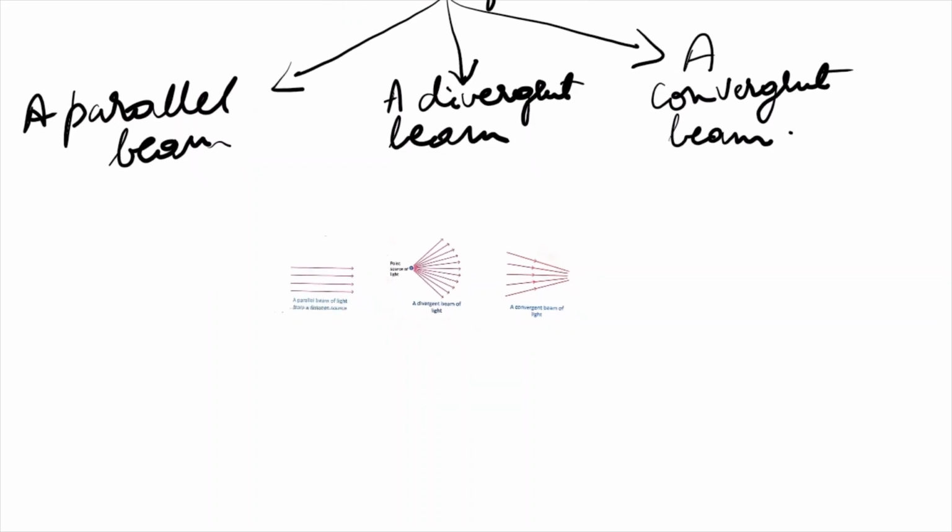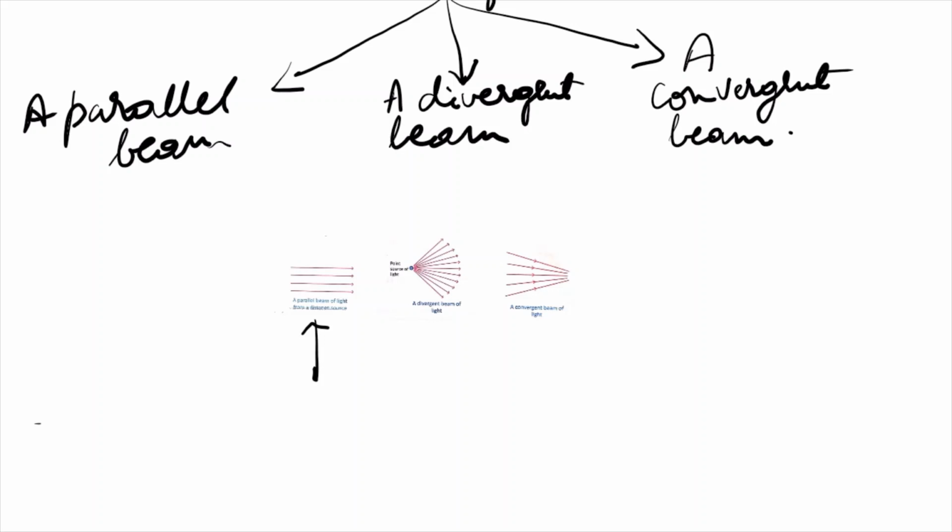Now parallel beam of light. A parallel beam of light consists of parallel light rays which are coming from a distant light source, a light source which is at a very far distance. So such a beam of light consists of light rays which are parallel to each other. That is called a parallel beam of light, like this.